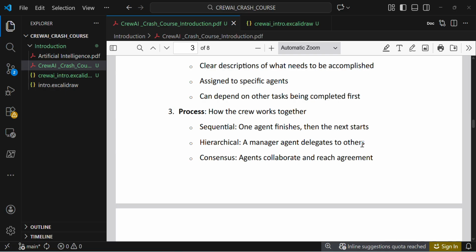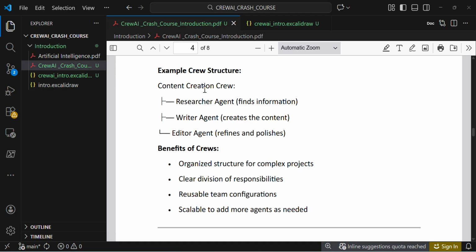By default in CrewAI everything will be sequential. If we want to build some complex workflows, in that case we will use hierarchical. Otherwise, by default we can use sequential. That's the idea, everyone.